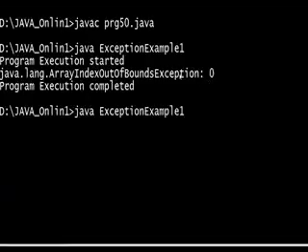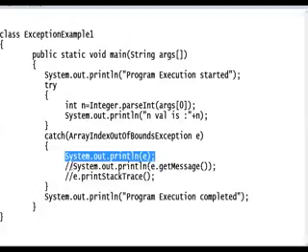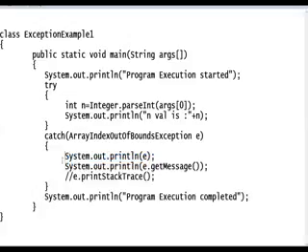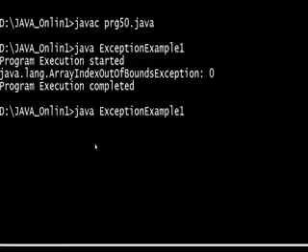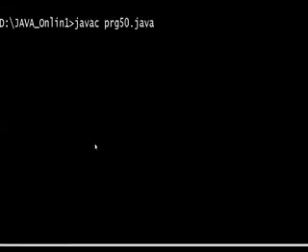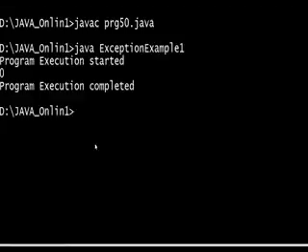Now if I do not pass this value, see this: argument 0. We did not pass an argument at index 0.